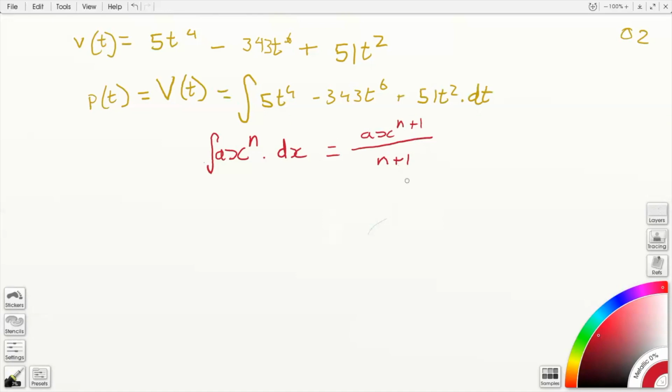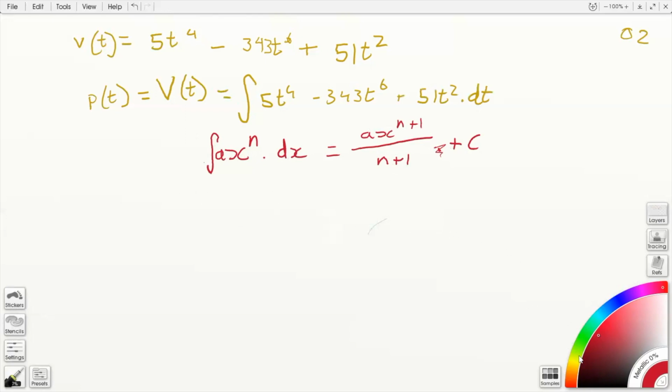And you probably saw that yesterday. Oh, and we are not going to forget the plus C. Disregard that little dot there, but make sure you add the plus C. And since we're integrating with respect to x, we do dx in this case.